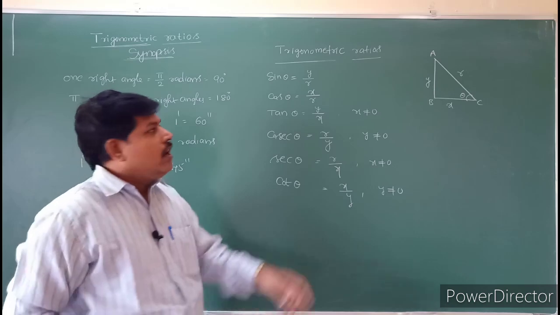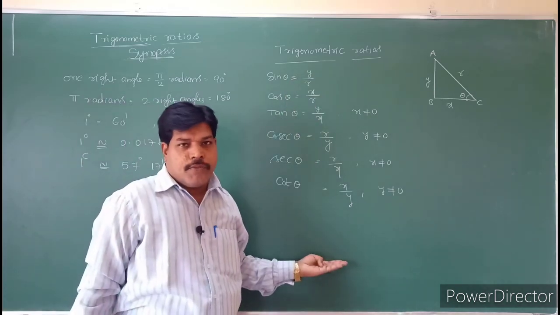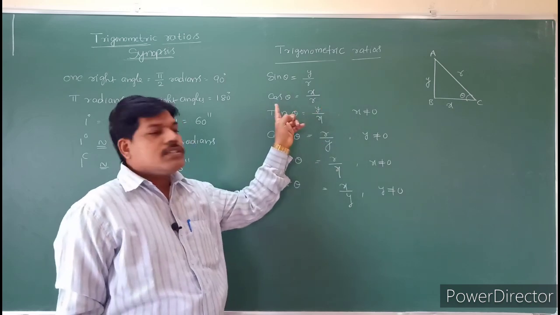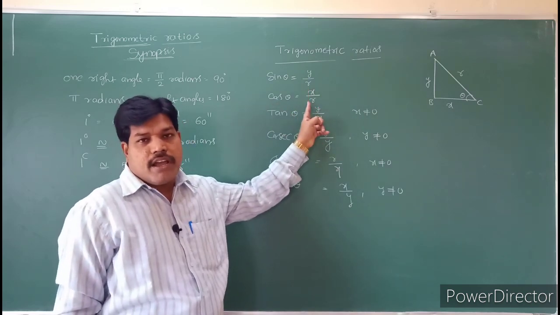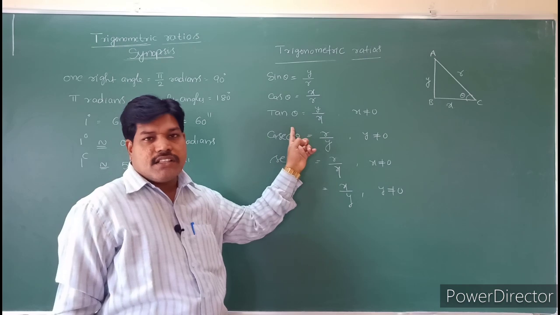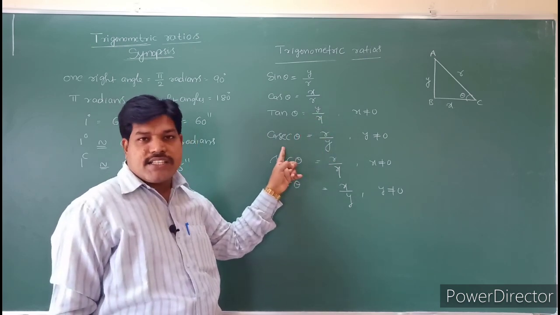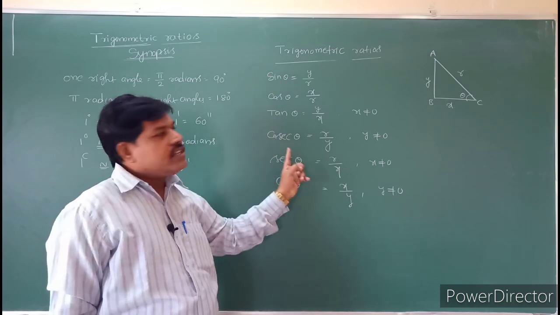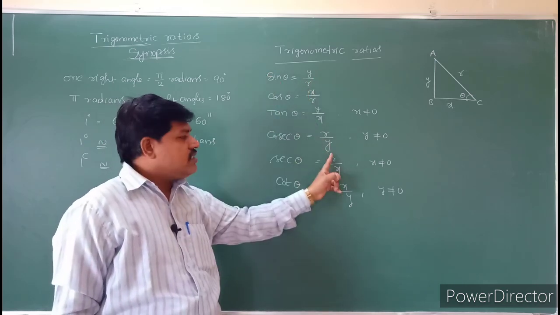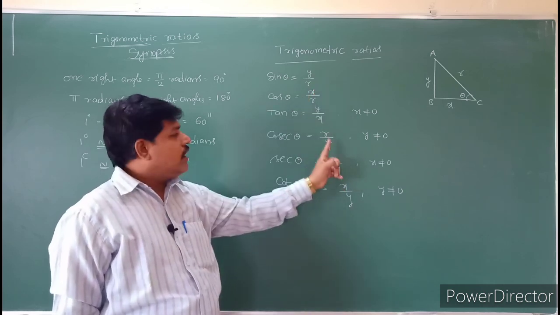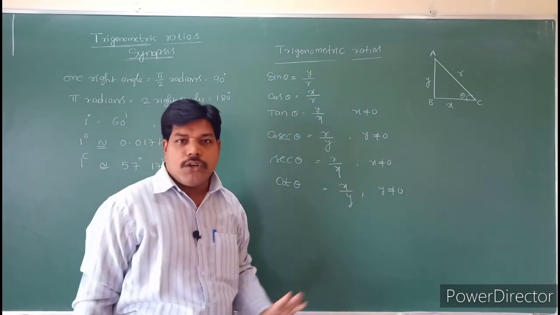So these are the trigonometric ratios. Sine is opposite side by hypotenuse, cos is adjacent side by hypotenuse, and tan is opposite side by adjacent side. Cosecant is the reciprocal of sine, that is r by y, where y is not equal to 0.